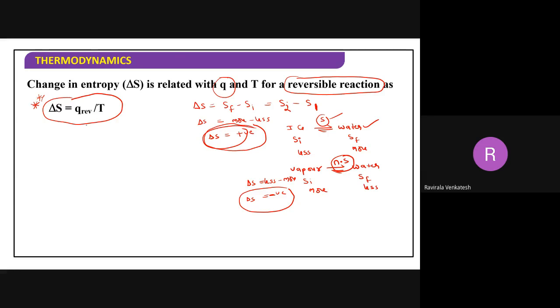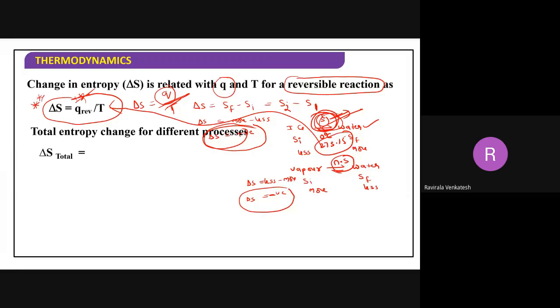But when you take the formula here, always delta S should be equal to Q by T. Q means how much heat is absorbed in this process, and that process must be a reversible process, divided by the temperature at which this is taking place. For example, ice converting into water. What temperature? 0 degrees Celsius, or 273.15 Kelvin. Now 273.15 I will take as the T value. How much heat is absorbed here in this case? You take something like 36 kilojoules.